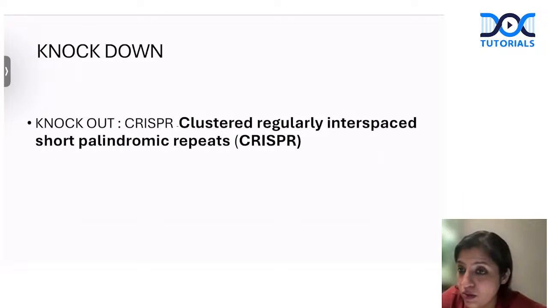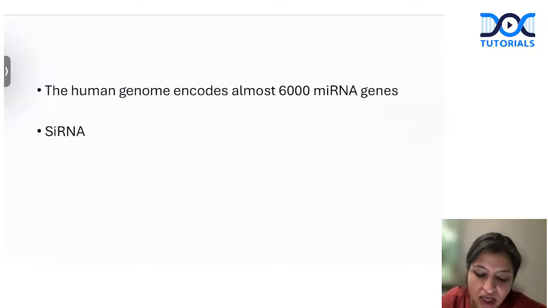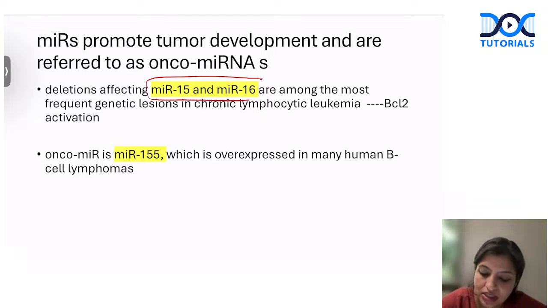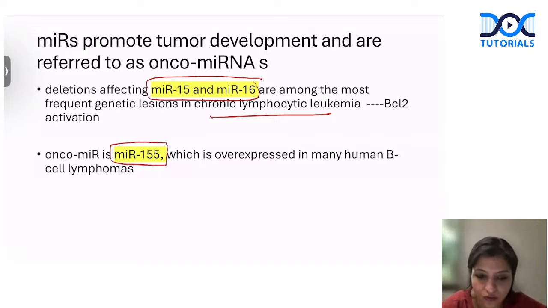Please remember the full form of CRISPR, which is always asked. It is clustered regularly interspaced short palindromic repeats. Do not confuse this. They can just ask you the short form. The human genome codes about 6,000 miRNA, and synthetic microRNAs are siRNA. Please remember the common microRNAs in disease for now. We have microRNA 15 and microRNA 16 in CLL. These are common ones because they cause BCL2 activation. Apart from that, microRNA 155 is also seen in many B-cell lymphomas.